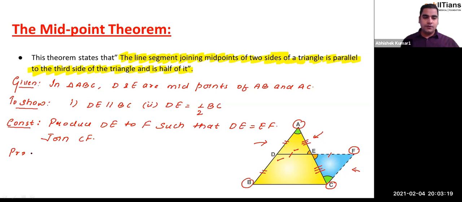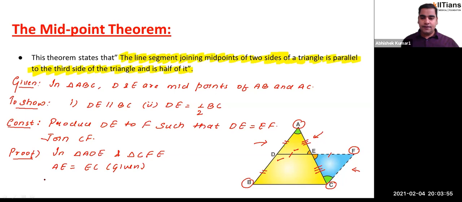So the proof is very simple actually. We are going to consider triangle ADE, and we are going to consider triangle CFE. So in these two triangles, it's very clear that AE is equal to what? It is equal to EC. This is given to us, right?